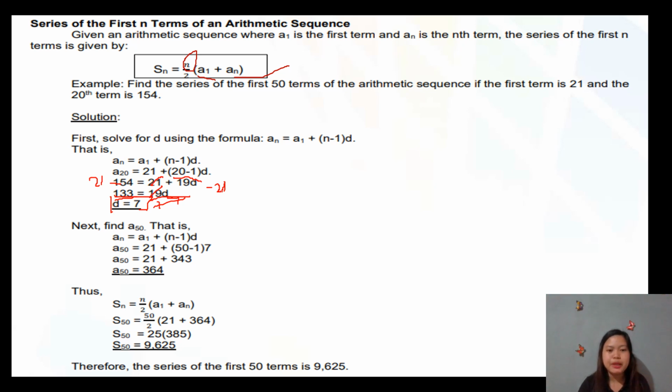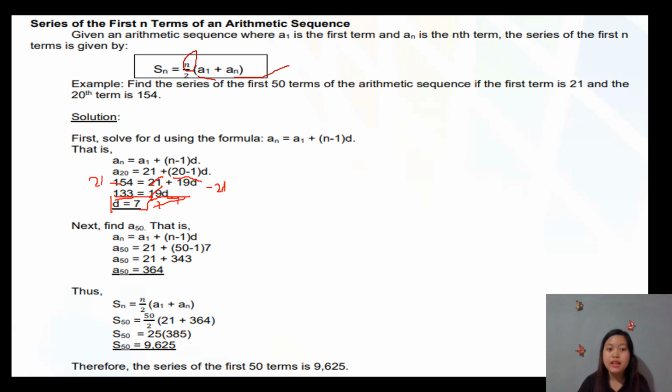So, next is we will find for a sub 50, and that is a sub n equals a sub 1 plus n minus 1 times d. So, we will look for a sub 50, and our first term is 21, n nato is 50 because we are using a sub 50, right? So, minus 1, and ang atong common difference is 7. That's why 50 minus 1, that's 49. Multiply by 7, that's 343. Add 21, that's 364. That means our a sub 50 is 364.